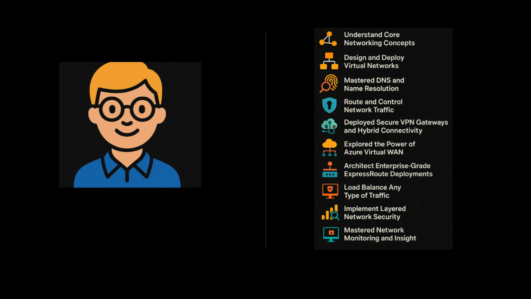You've explored the power of Azure Virtual WAN and discovered why it's a game changer for global and large-scale architectures. You understand how hubs, spokes, VPNs, and routing policies come together in a single managed platform to deliver performance and centralization at scale. On the enterprise side, you are fully equipped to architect ExpressRoute deployments.